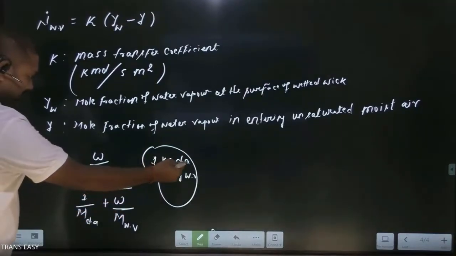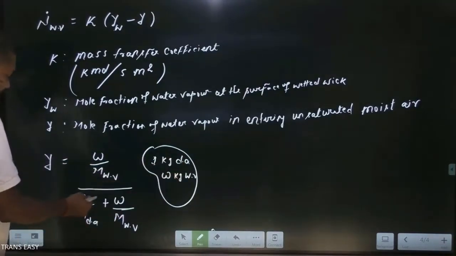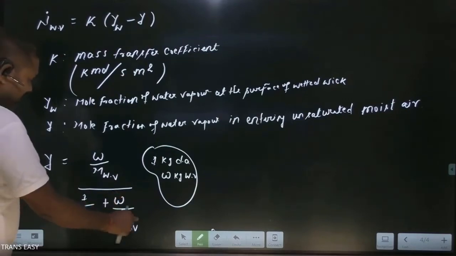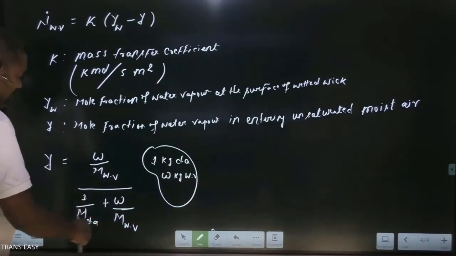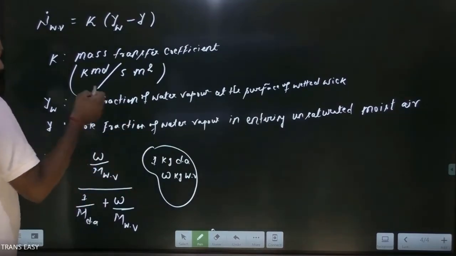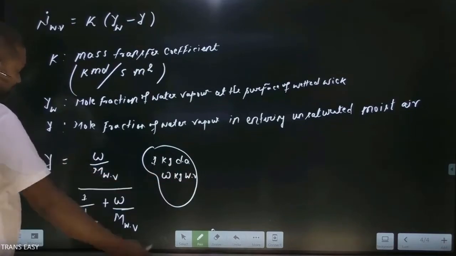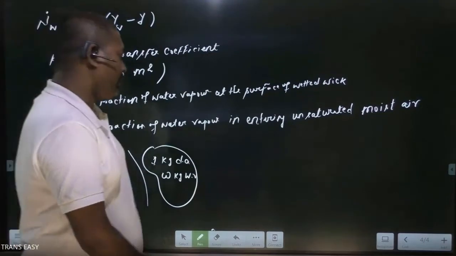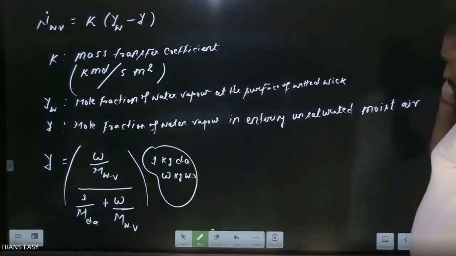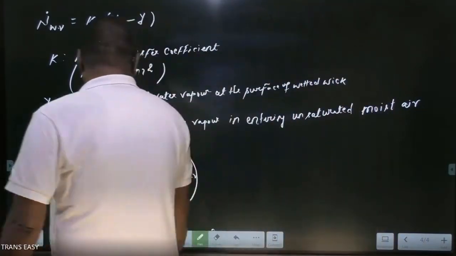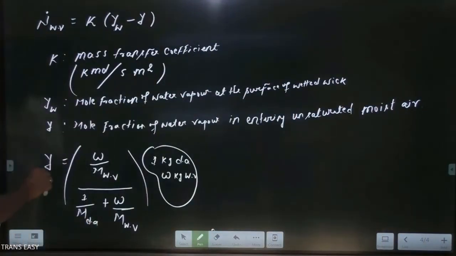This is the mole of individual water vapor, divided by the total mole of this mixture. I am taking 1 kg dry air and omega kg water vapor. So friends, 1 kg dry air divided by molecular weight of dry air is the number of moles of dry air, and this is the number of moles of water vapor. This is the total moles of 1 kg dry air with its content of water vapor. So here friends, we have calculated the mole fraction of water vapor per kg dry air. This is the mole fraction of water vapor.